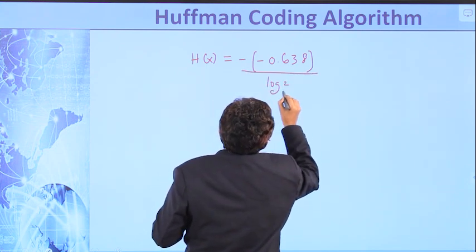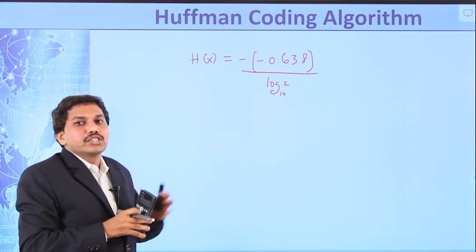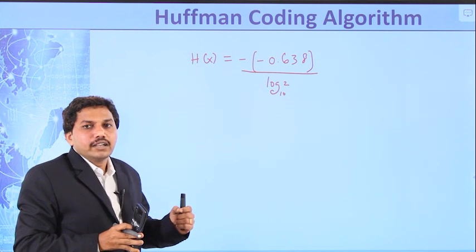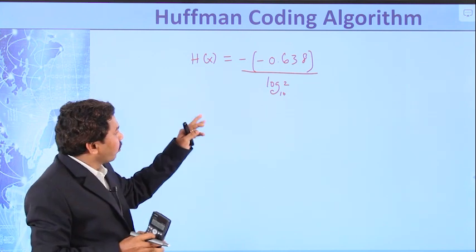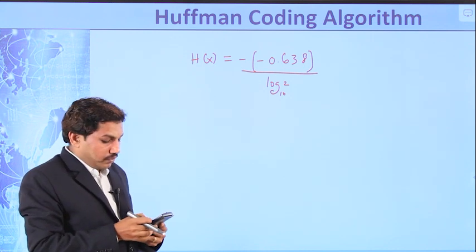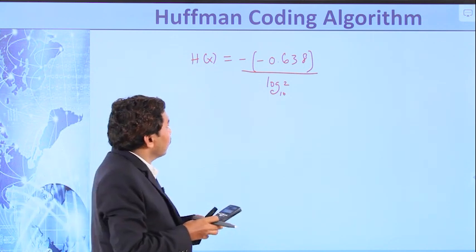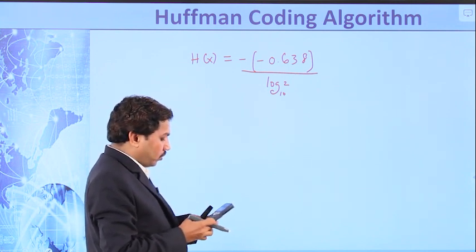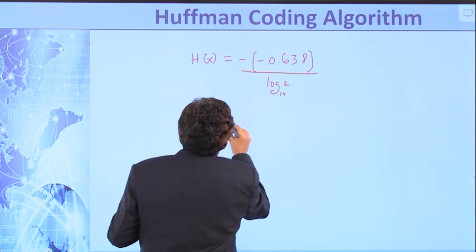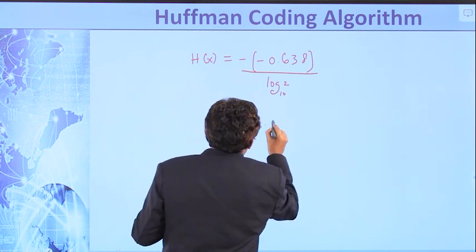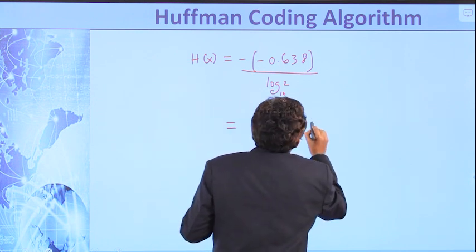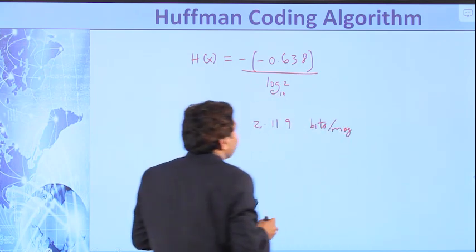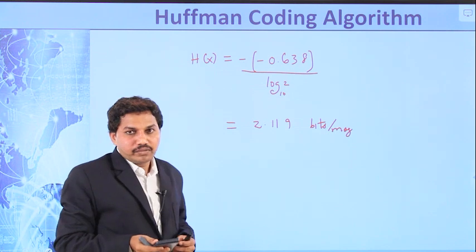Remember always that this is log 2 base 10. We calculated this value using the calculator with base 10, but in our problem we want to calculate entropy with base 2. So the total value is divided by log 2, that is 0.638 by log 2, which is equal to 2.119 bits per message. The unit for entropy is bits per message.